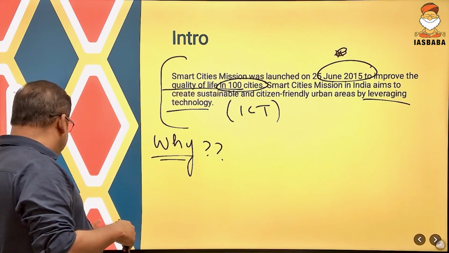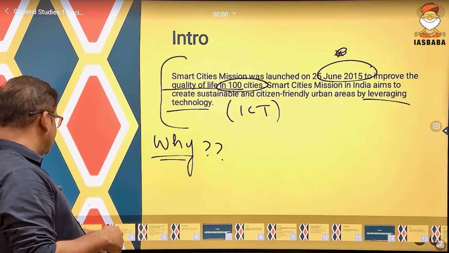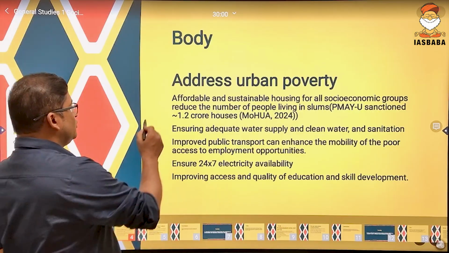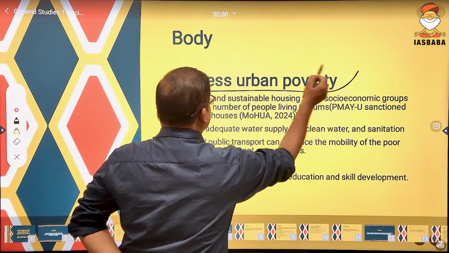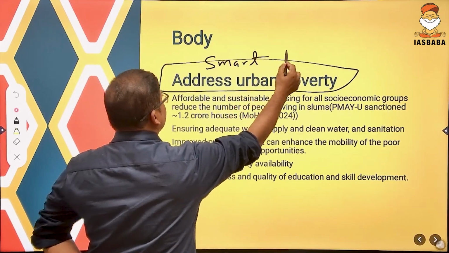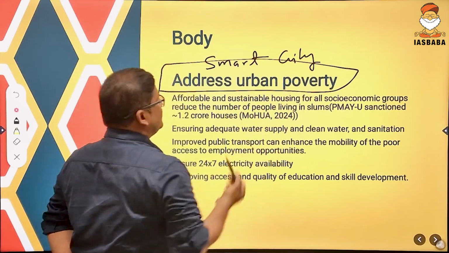And now come to the body part. What should be written in the body part? See, in the body part, make two headings. The first heading should be how the Smart City Mission is addressing urban poverty. So your first heading should be how the Smart City Mission is going to address urban poverty.